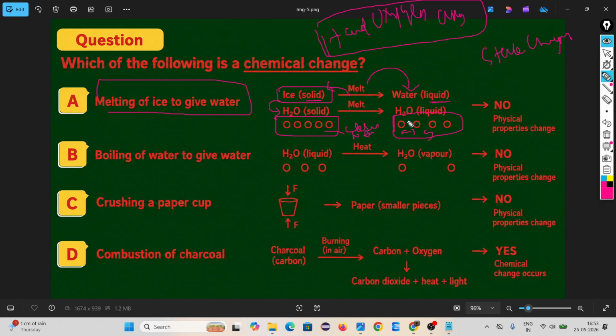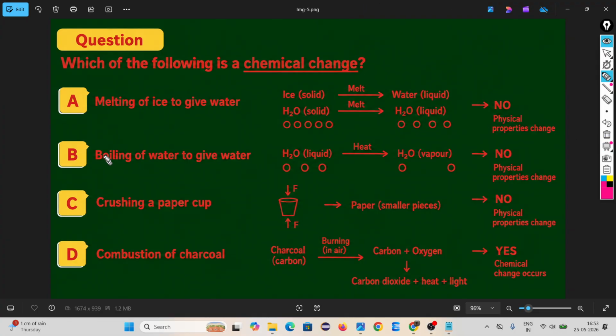Only the state is changing, not the chemical composition. Means hydrogen and oxygen. Look, in ice, hydrogen and oxygen are there. After getting water, have they changed into something? No, right? The same hydrogen and oxygen, right? So that's why it comes under physical change.